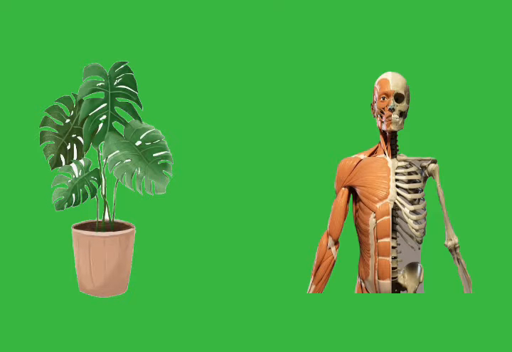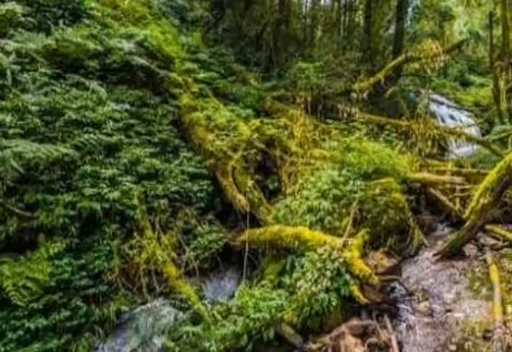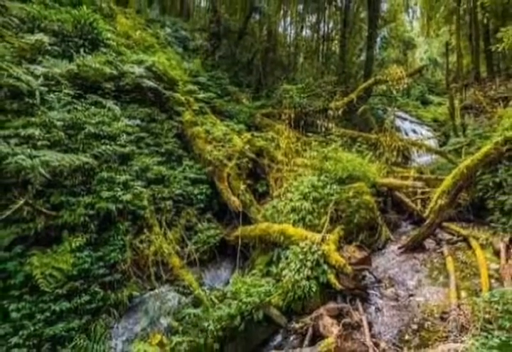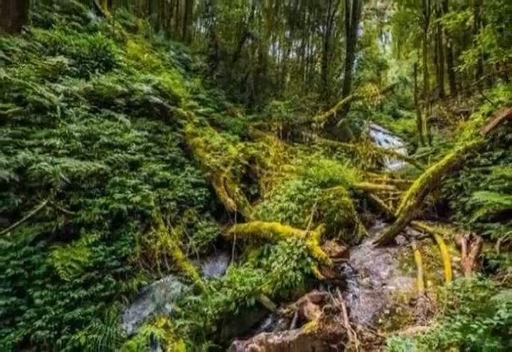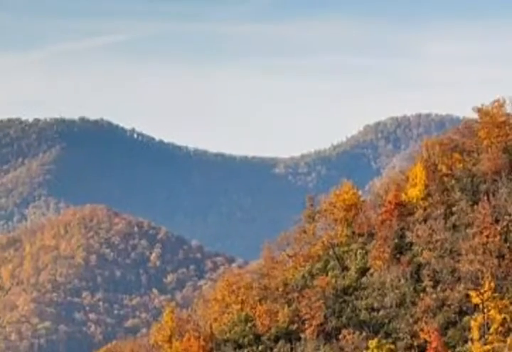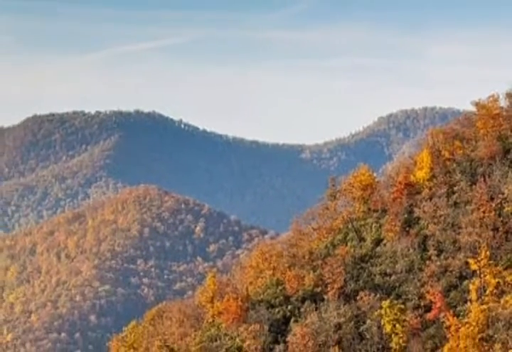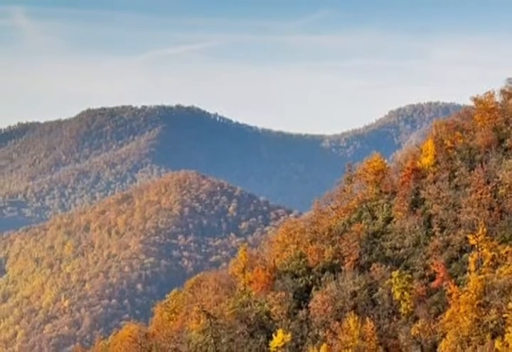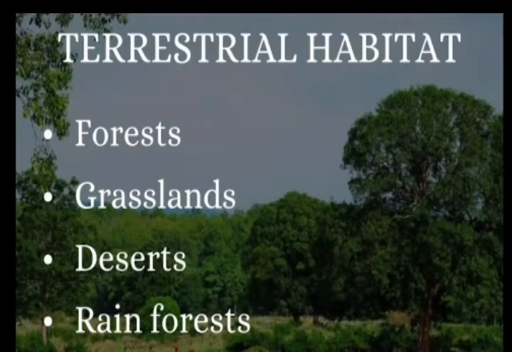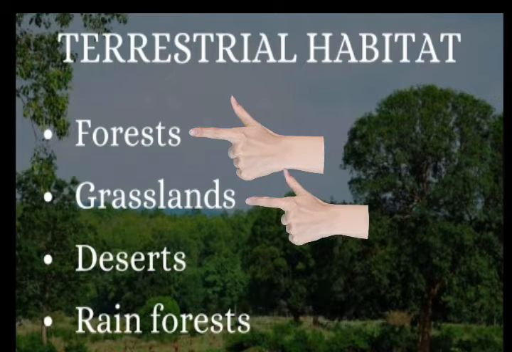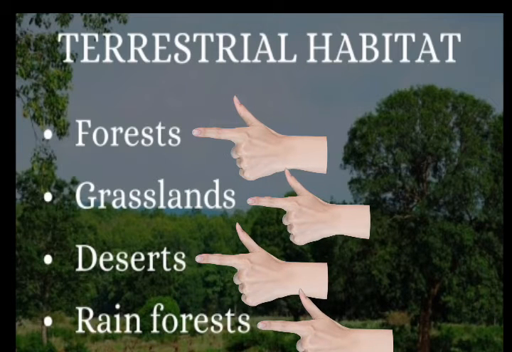Students, let's continue our chapter Living Organisms and Their Surroundings with the topic Modes of Habitats. Students, the first habitat is the terrestrial habitat. The organisms that live on land are called terrestrial organisms and their habitat is called terrestrial habitats. Students, in this chapter we will discuss the four habitats, that is the forest, grasslands, deserts and rainforest.